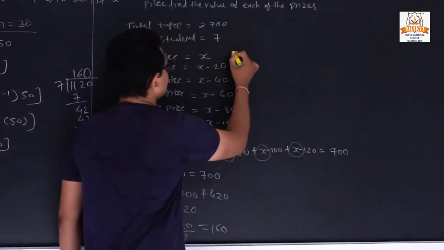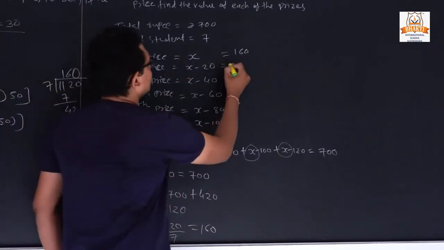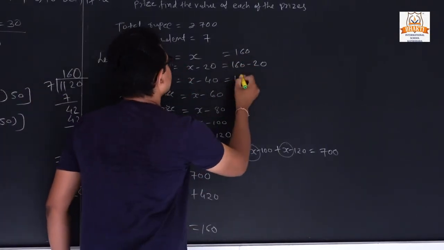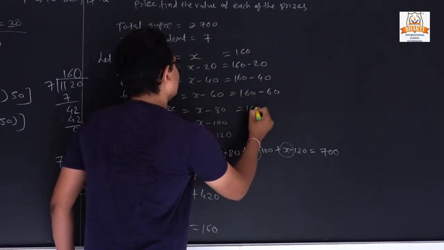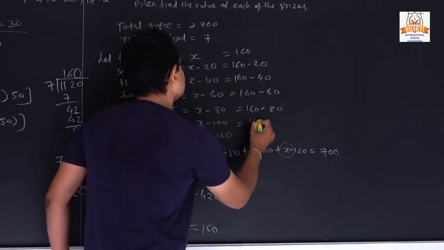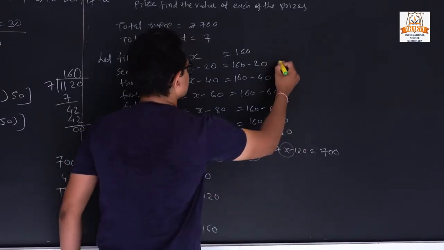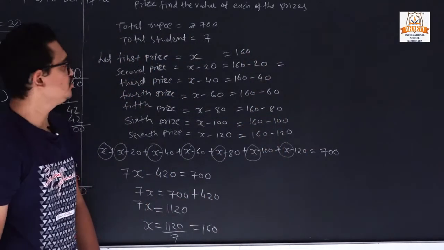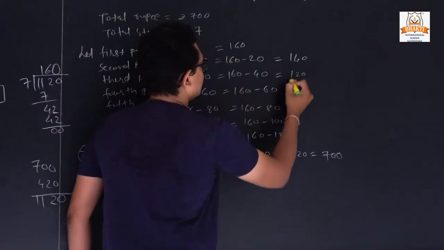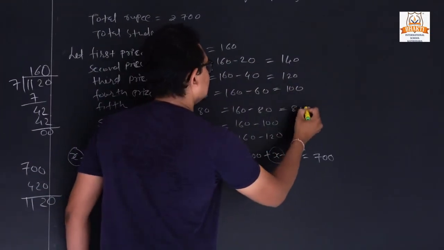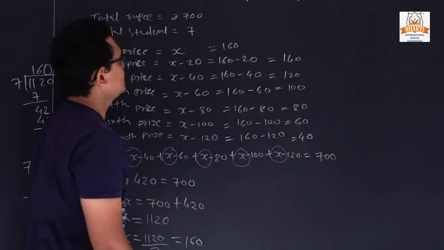So it means what? The first prize will be 160 rupees, then second 160 minus 20, then third, similarly for the fourth, fifth, 6 and 7. So the first prize will be 160 rupees, then the second prize is 140, then 120, then 100, 80 rupees, 60 rupees and it will be 40 rupees.